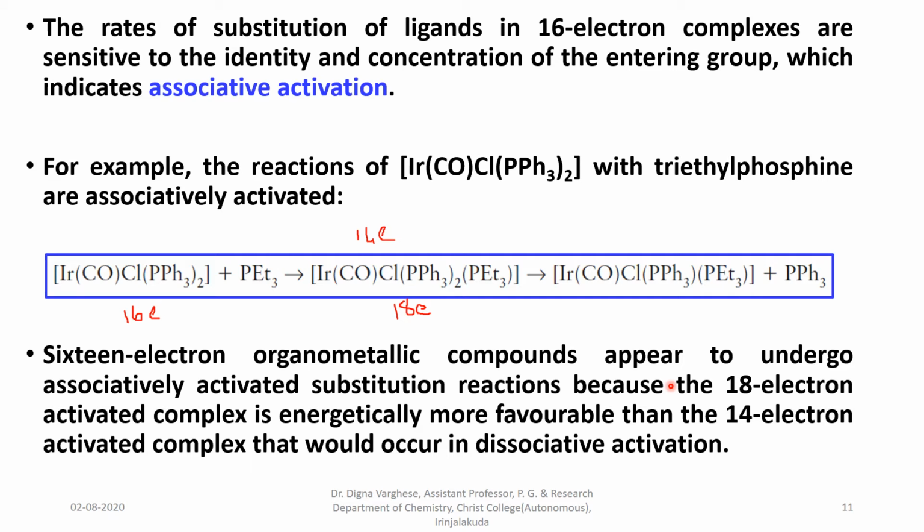Let me explain again. A 16 electron organometallic compound undergoes an associative mechanism in the case of substitution, forming an 18 electron intermediate that will replace one of the ligands by the incoming ligand, forming again a 16 electron species. It does not undergo any dissociative activation.